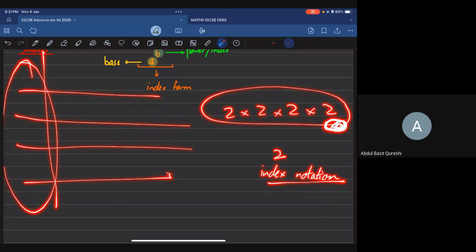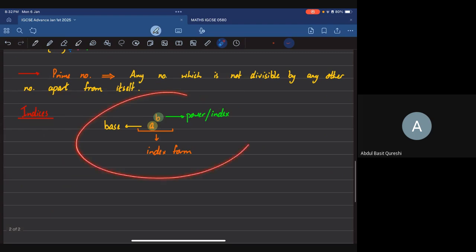Technically, notation is just the way of writing something. What she meant was that write it in terms of power, like write it as powers of 2 or 3 or whatever it was, in order to squeeze down my answer. So that is the same thing over here as well. Whenever something is written as a power, technically they've written it in index notation or index form.